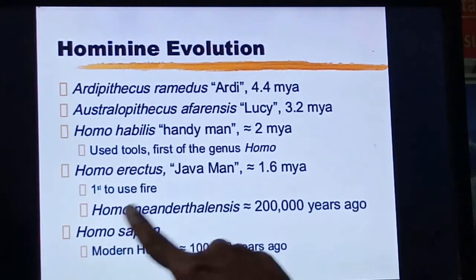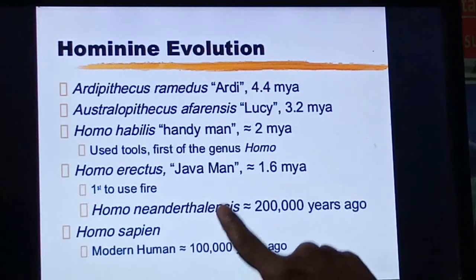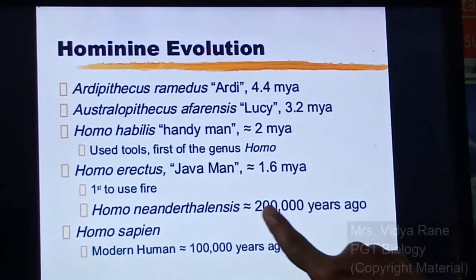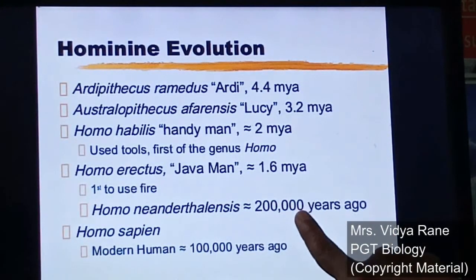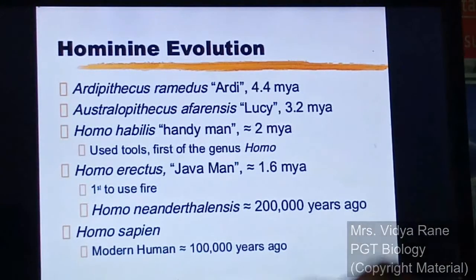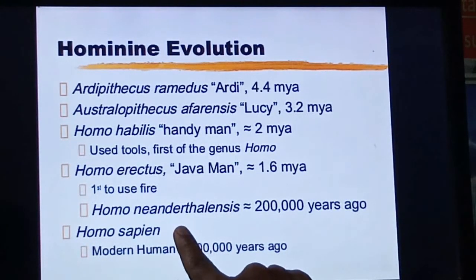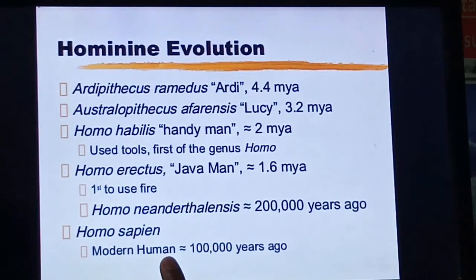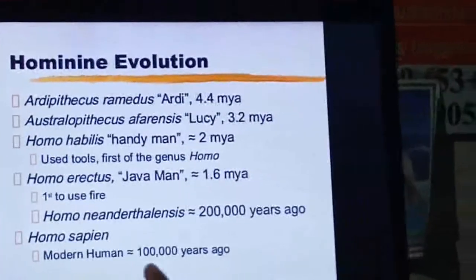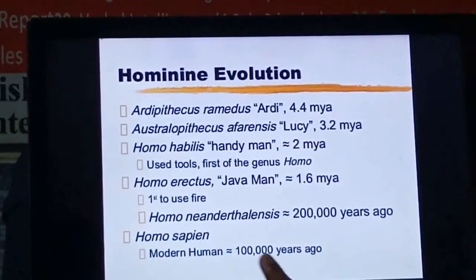The next one is Homo neanderthalensis. They developed near about 2 lakh years ago, and from that Homo sapiens are formed. This is known as the modern human, which developed 1 lakh years ago, and from here only agriculture started. So this is all about human evolution.